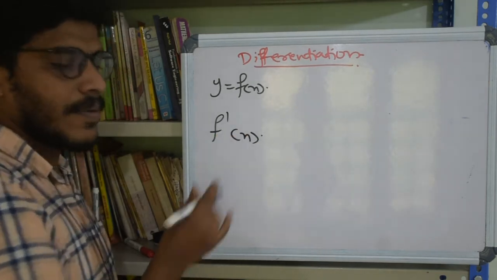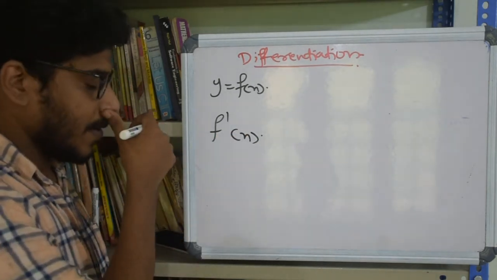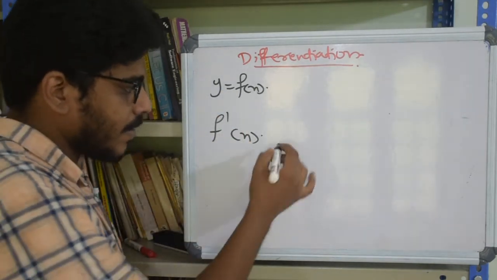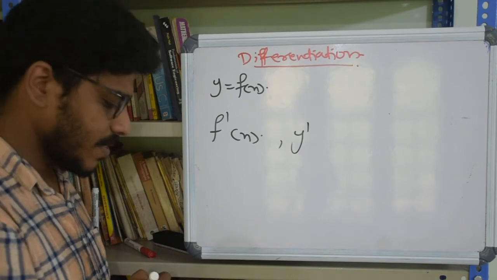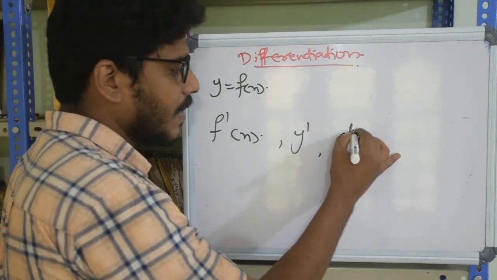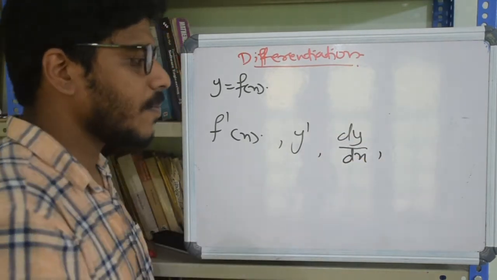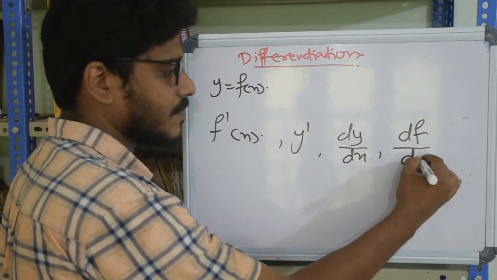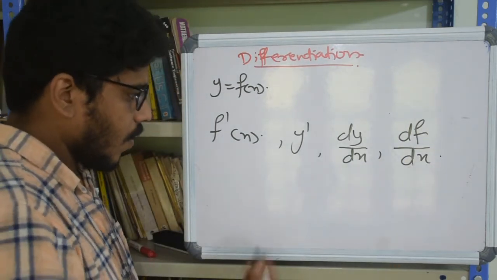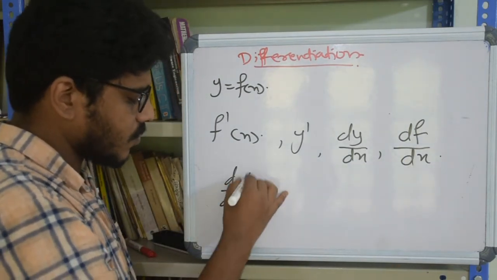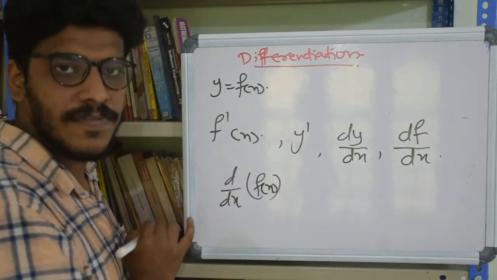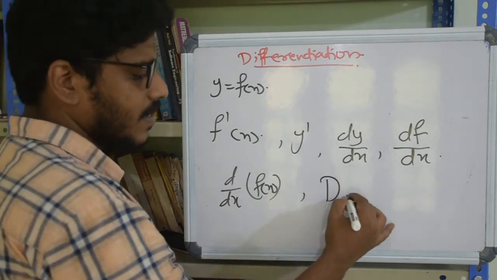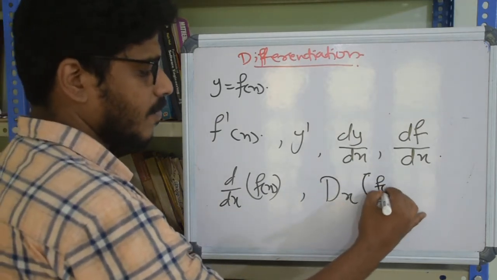f dash x is a way in which the derivative is denoted, and y dash is another notation. This can be dy by dx as well. You might be familiar with these things, and maybe df by dx, or just d by dx of f of x. This is also fine. Or even very rarely, but this is also fine, d x of f of x.